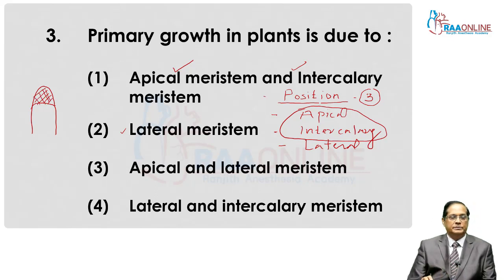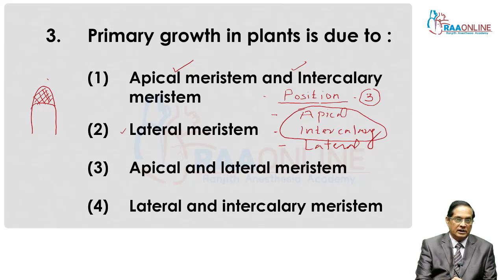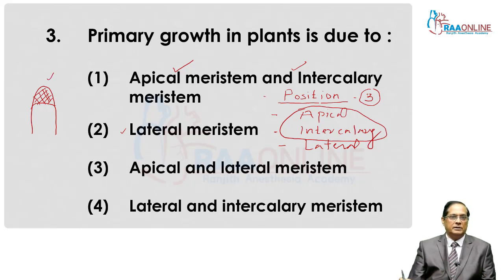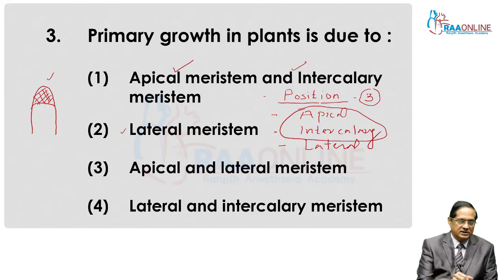As the name suggests, apical meristems are located at the tip of the plant. In case of shoot apex, they are exactly at the tip.